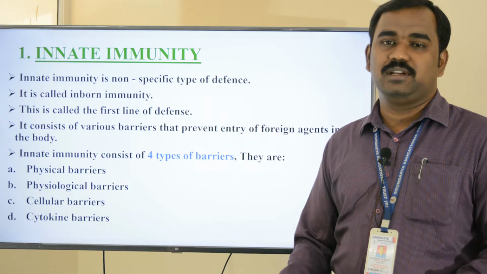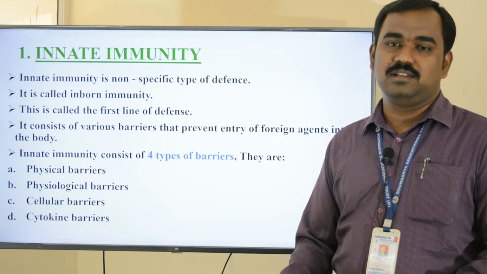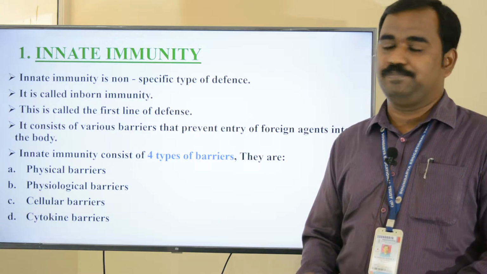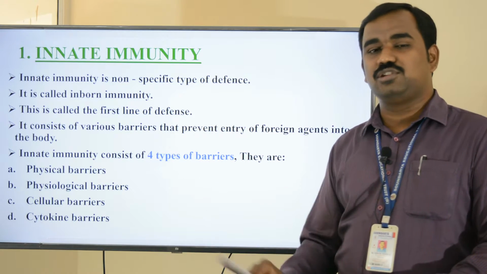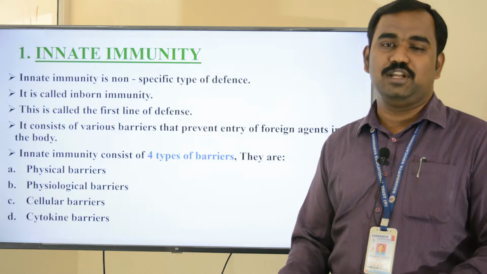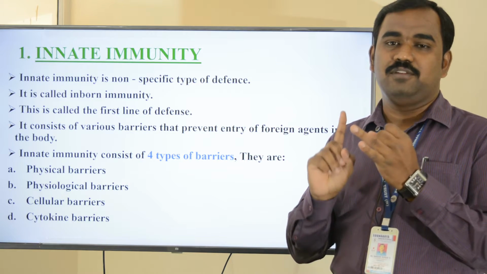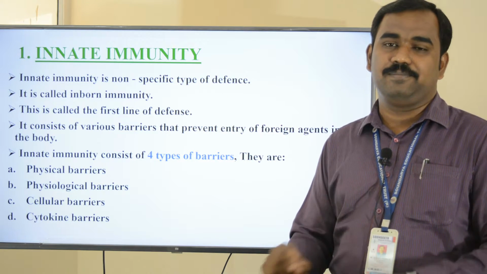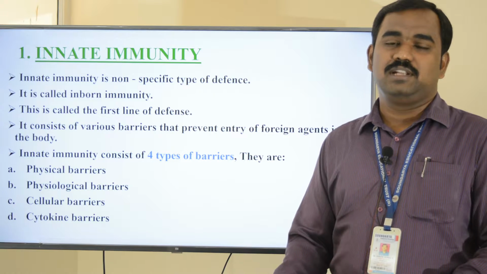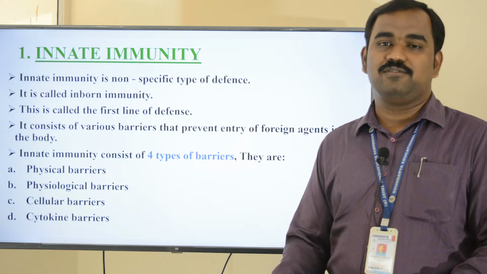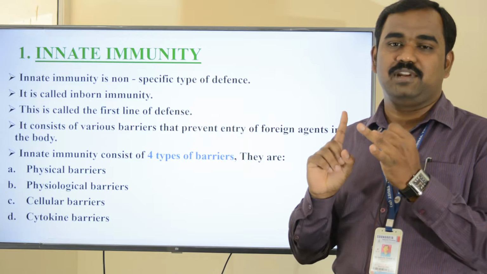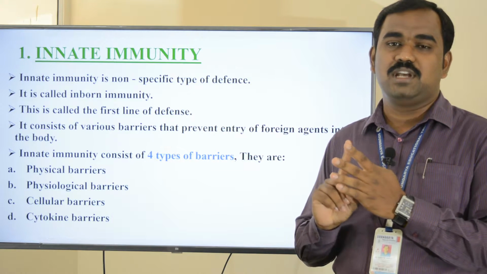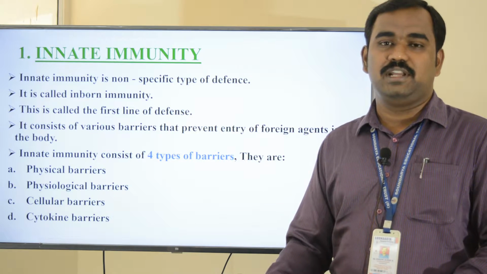This innate immunity consists of various barriers that prevent the growth or entry of microbes into our body. The innate immunity mainly consists of four barriers: physical barrier, physiological barrier, cellular barrier and cytokine barrier. First one is the physical barrier, second is the physiological barrier, third is the cellular barrier, fourth is the cytokine barrier. Let us study one by one.